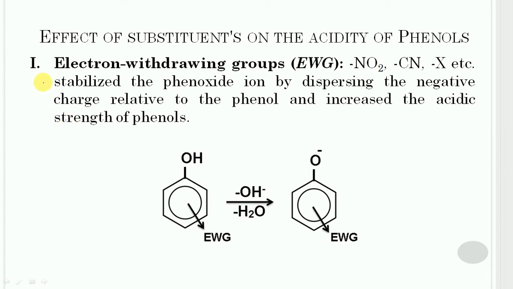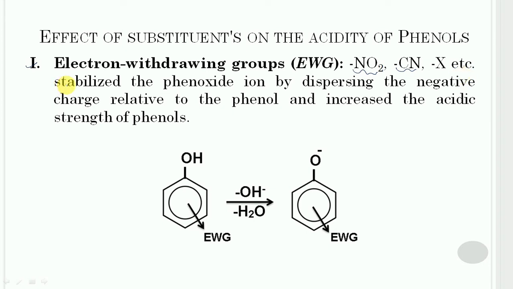So let us first consider the substituent which has an electron withdrawing group, and the most common are NO2, cyanide, halogen.